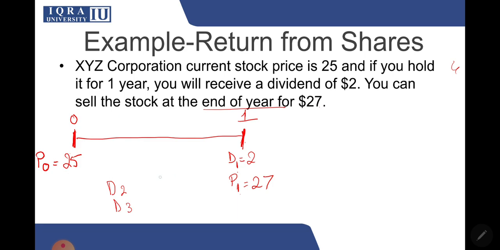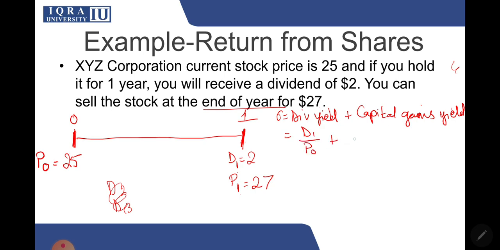So what is the expected return in this case? The formula for expected return is dividend yield plus capital gain yield. The dividend yield is D1 over P0, and the capital gains yield is (P1 - P0) over P0. So let's plug in the values.